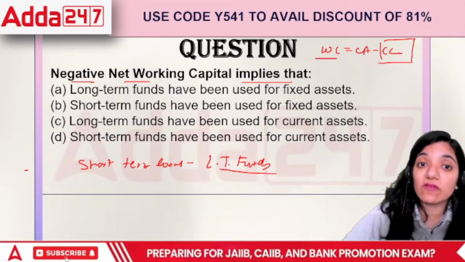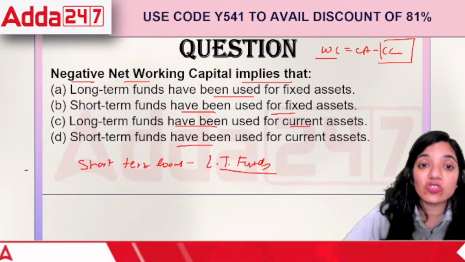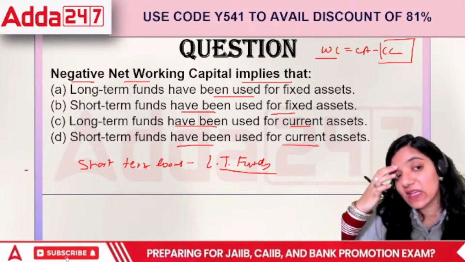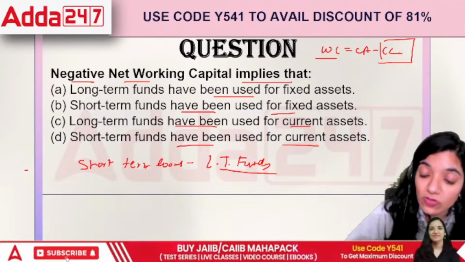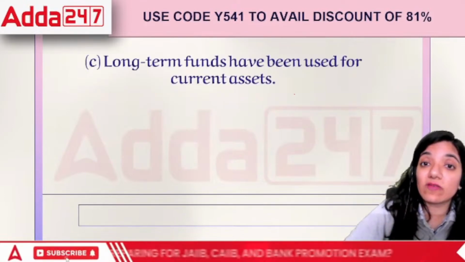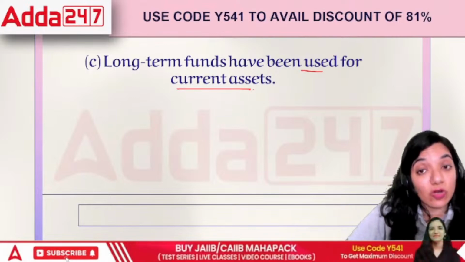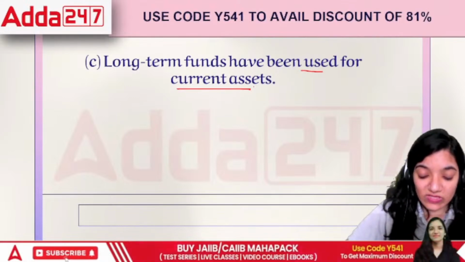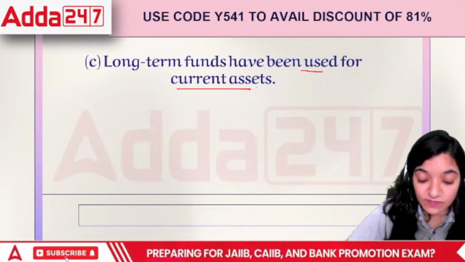That means the long-term funds have been used for fixed assets, short-term funds have been used for fixed assets, long-term funds have been used for current assets, or short-term funds have been used for current assets. The negative net working capital would mean that we are not doing the things properly. How do we deal with this? What we'll do is the long-term funds have been used for the current assets in this case, which is not a good sign. In this case, this shows that the organization is not being vigilant about their things. Right?